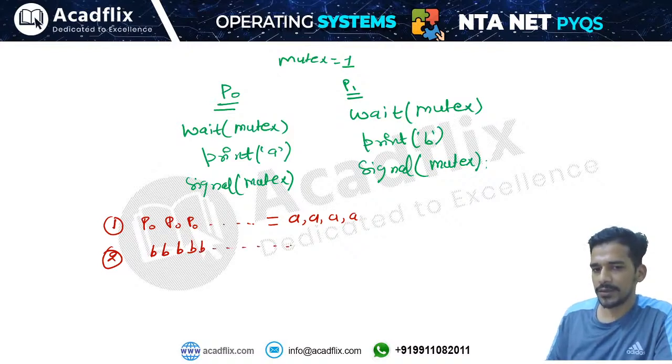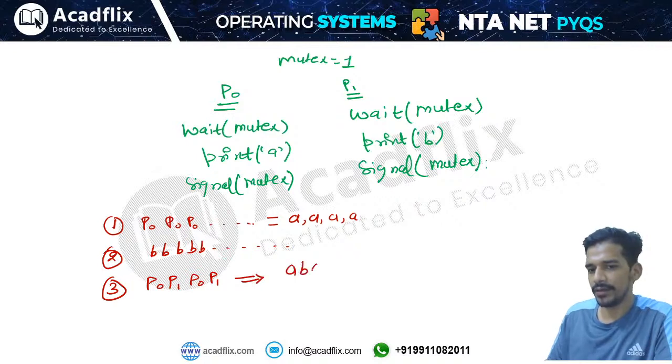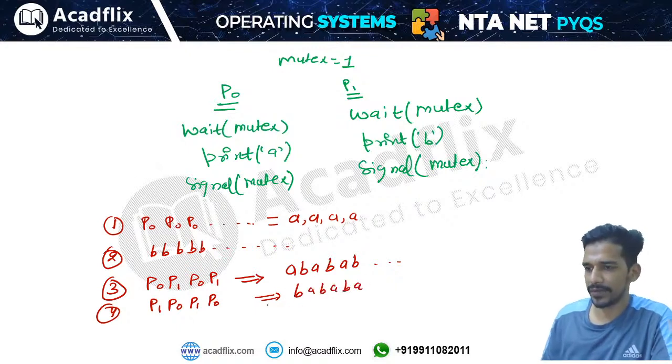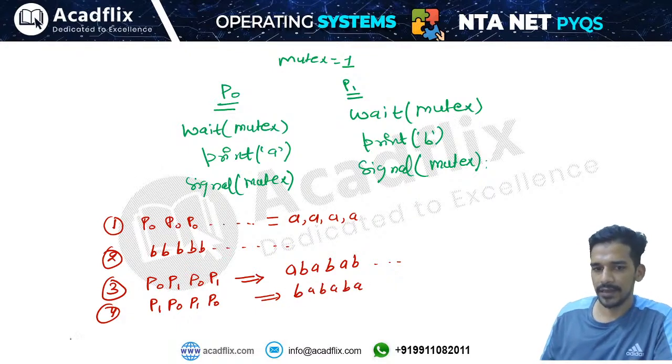The third possibility is that first P0 is executing, then P1 is executing, then P0, then P1. In this case what will be the output? The output will be AB like this. The fourth case is that we start with P1 executing, then P0, then P1, then P0. In this case the output will be BA like this. Am I right? The output will be like this.